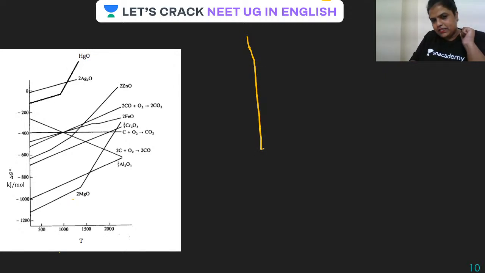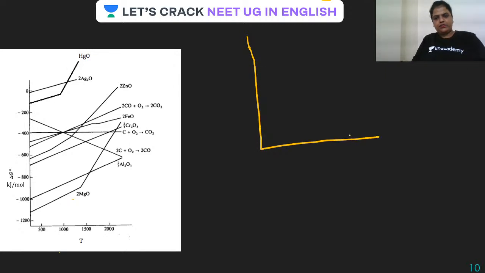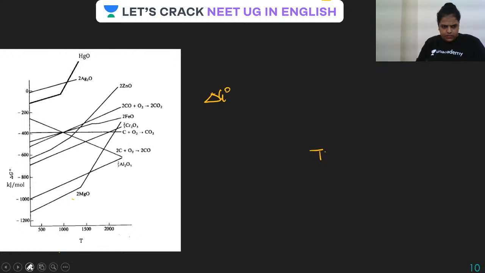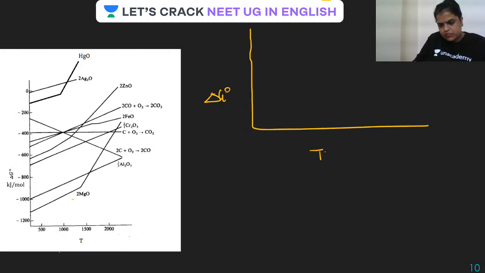So let us see the graph, a rough plot. This is delta G naught, and this is temperature. Let me draw it in a proper way. This way.